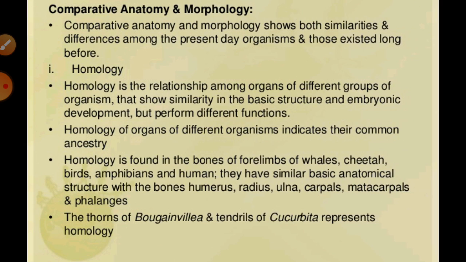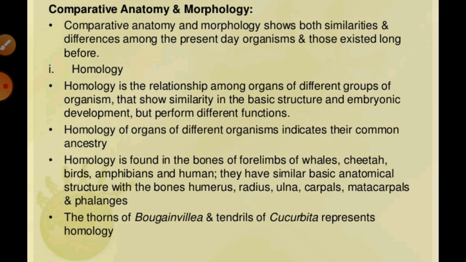This homology is based on divergent evolution. It means the same structure develops along different directions due to adaptations and different needs, and this is known as divergent evolution. These are the conditions of divergent evolution. Directly you can say homology always shows divergent evolution. Why does this happen? Because homology is generally based on divergent evolution, where the same structure developed along different directions.